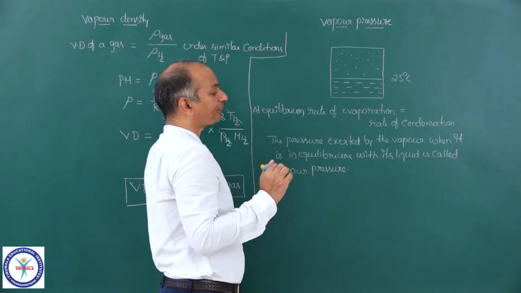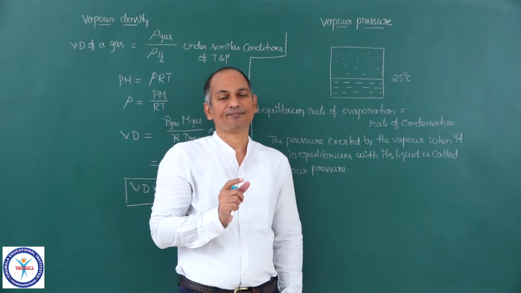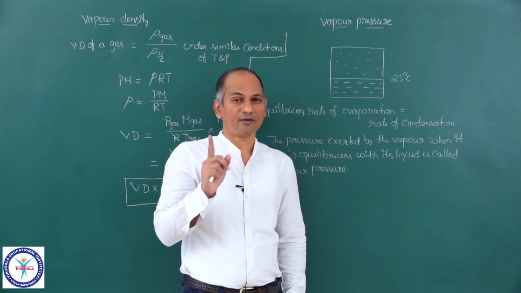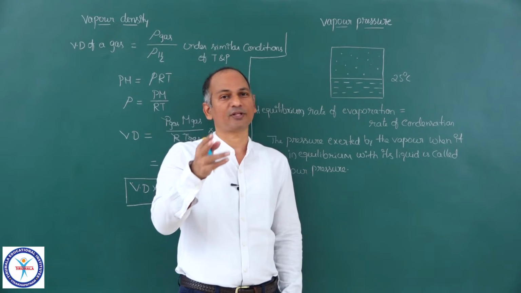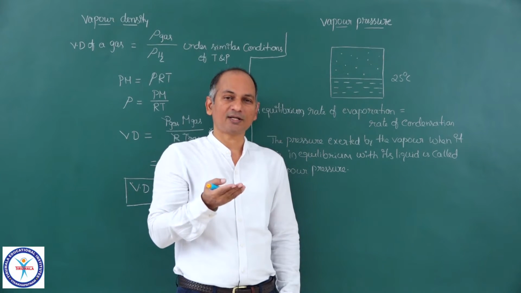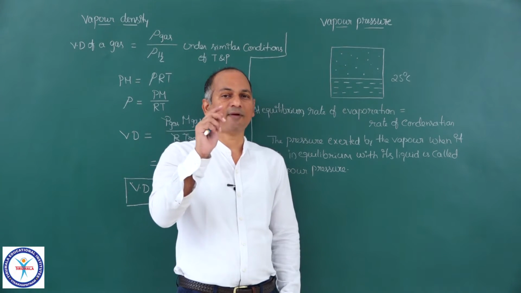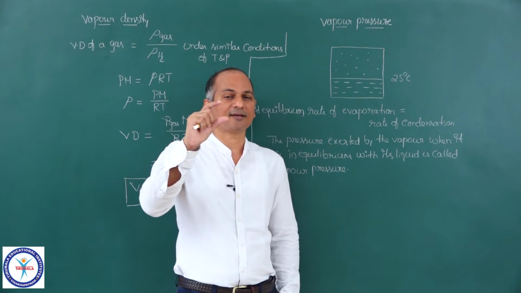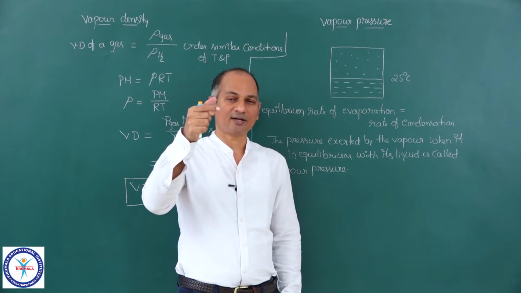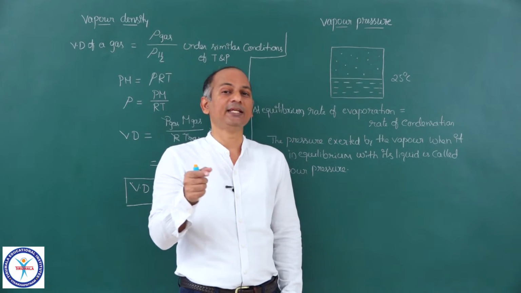So actually we have taken pure water in an evacuated vessel, and that vessel is closed after that. Then you give some time, water starts evaporating with some rate, and the vapors which are there in that vacant space start condensing soon, and the rate of condensation increases with time.